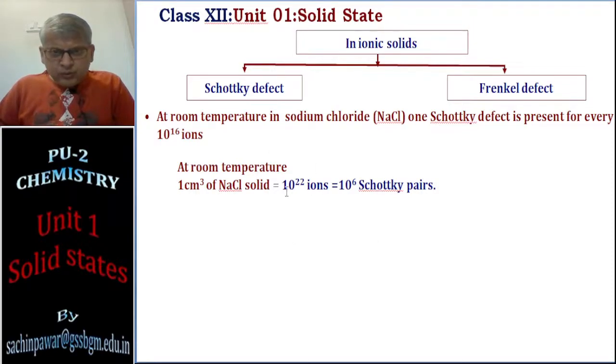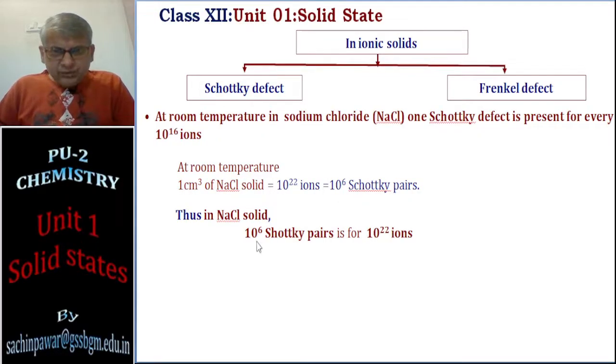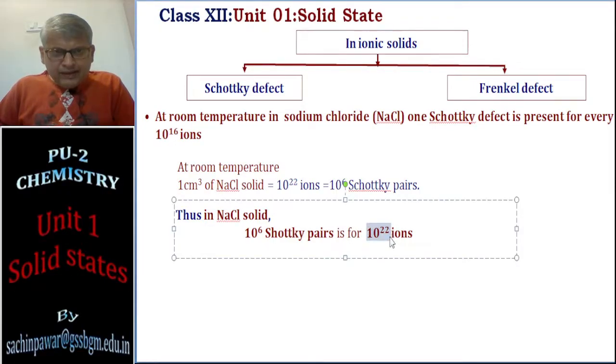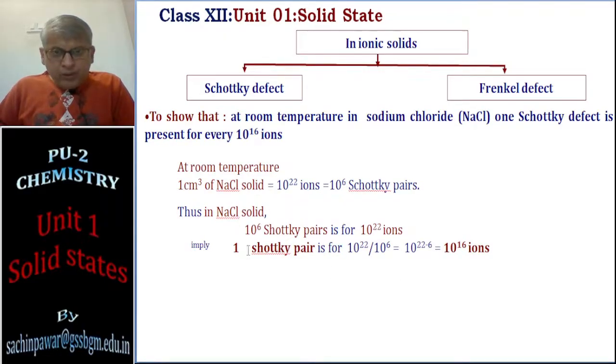Just see. 10 to the power 22 ions corresponds to 10 to the power 6 Schottky pairs. 10 to the power 22 ions means it is actually 10 to the power 11 Na plus ions and 10 to the power 11 Cl minus ions. Okay, so one Schottky pair means what? Cross multiply. 10 to the power 6 pairs corresponds to 10 to the power 22 ions. Therefore, one Schottky pair corresponds to how much? Cross multiply, you get 10 to the power 16 ions. That means one Schottky pair is present for 10 to the power 16 ions.